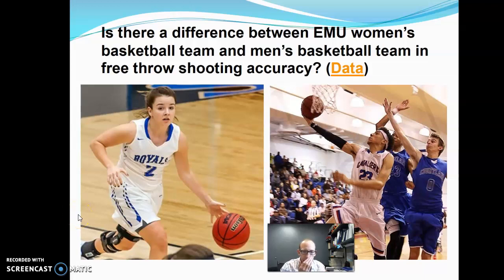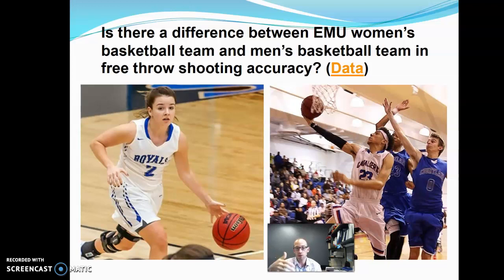Okay, so we have a question here, an argument perhaps, whether or not the EMU women's basketball team has a better or a worse free throw shooting accuracy than the men's basketball team. And notice this is a two-tail test, not just a two-sample, a two-tail test because it says, is there a difference? If we said, are the EMU women better at shooting free throws than the men, that would be directional and that would be a one-tailed.